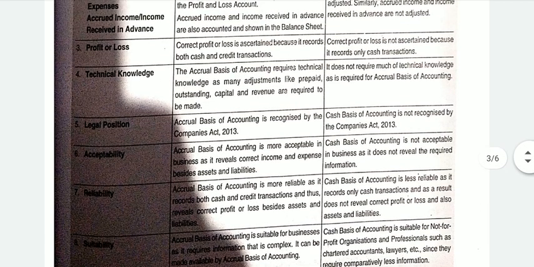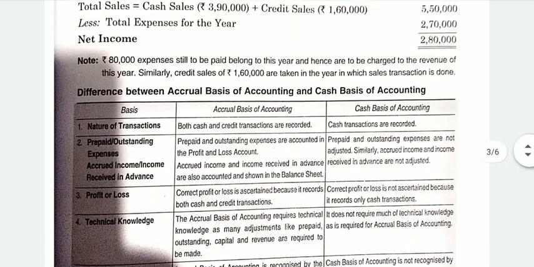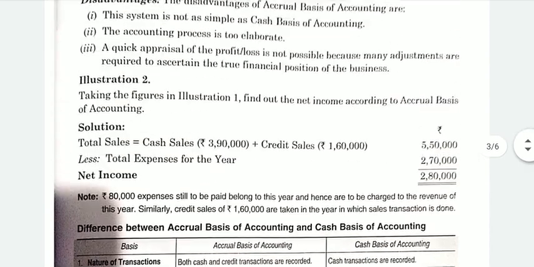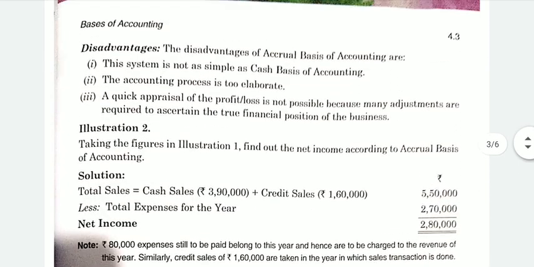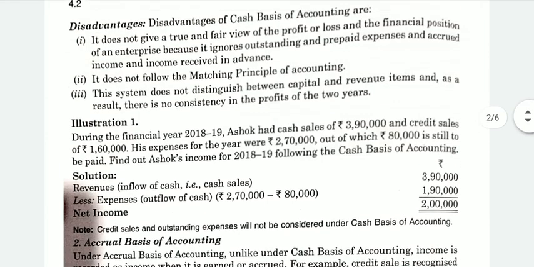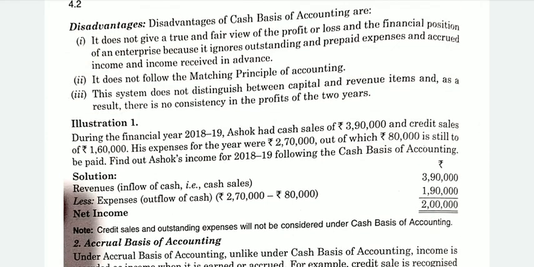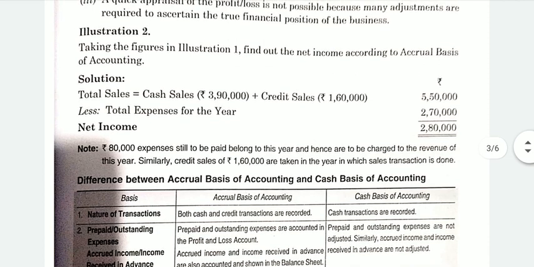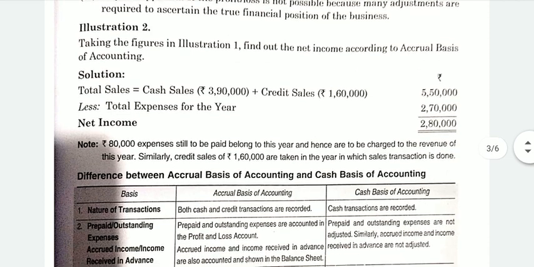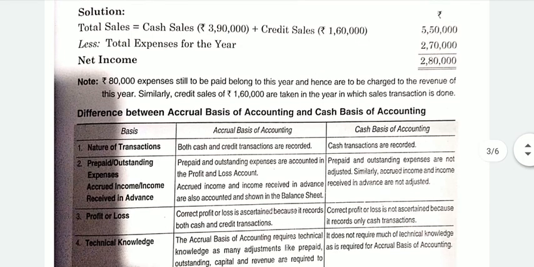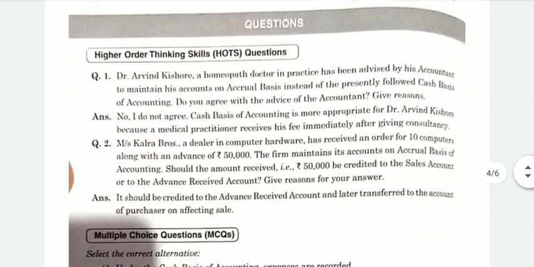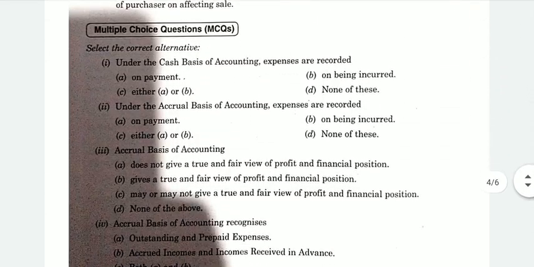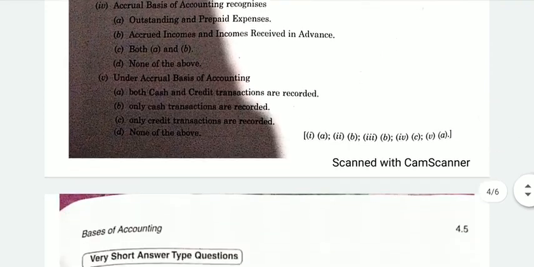So this is it for today in this chapter. This chapter is completed. You can go through it. You must check these examples and compare this cash basis and this accrual basis, so that you will be able to learn what the exact difference is between these two bases of accounting. So your chapter is done. You can also check these multiple choice questions from the chapter.